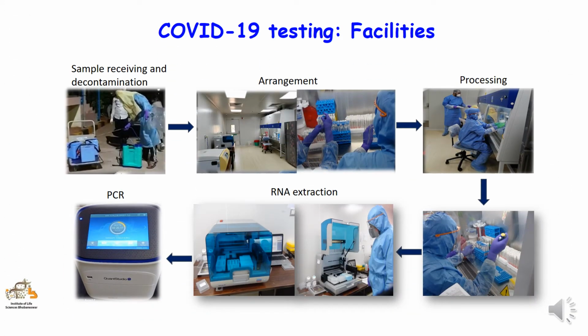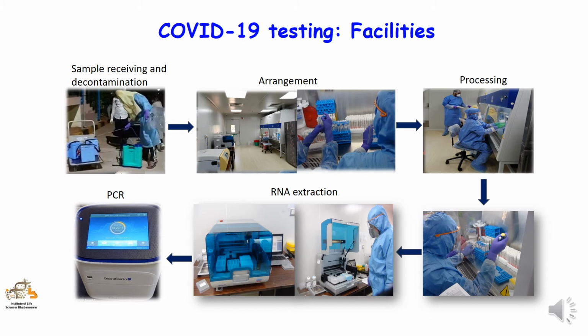We receive the COVID-19 swab samples in an enclosed tertiary container, which ensures there is no leakage of samples. These boxes maintain the cold chain to keep samples viable for a longer time during transportation. Once sample boxes are received at ILS, they are surface decontaminated with a solution of bleach and Lysol. After surface decontamination, sample boxes are sent inside the laboratory via a UV pass box, where they are received by trained personnel completely equipped with personal protective equipment or PPE.